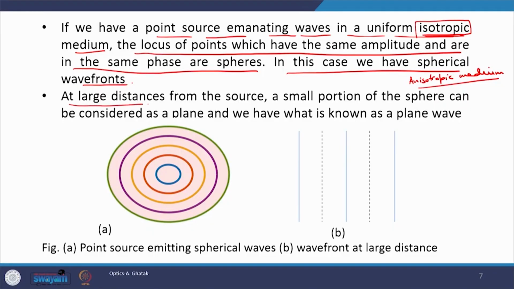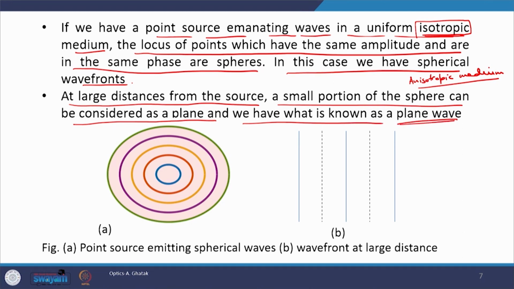Therefore, at a larger distance we can treat a circular or a spherical wavefront as a plane wavefront. And this is what is written here. At large distances from the source, a small portion of the sphere can be considered as a plane, and we have what is known as plane waves or plane wavefronts.